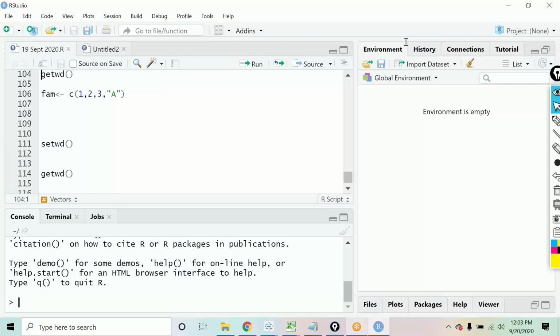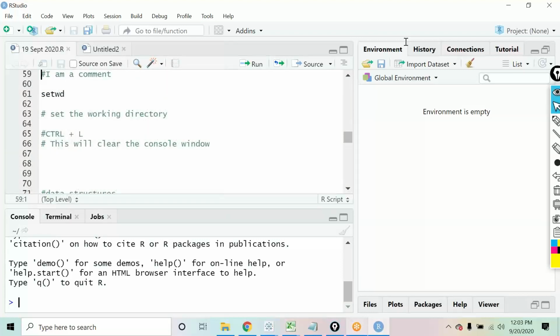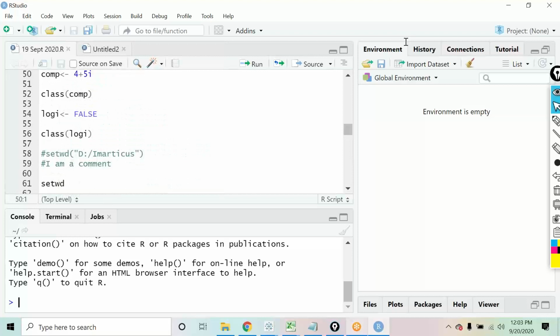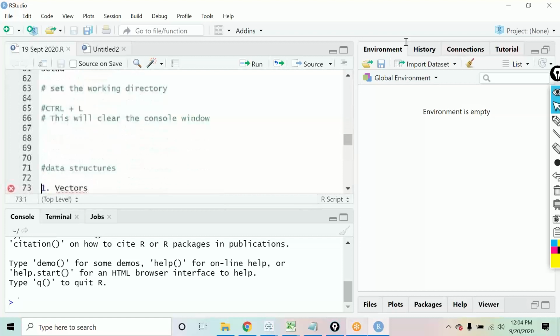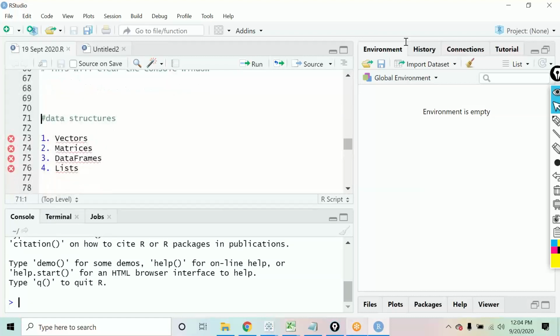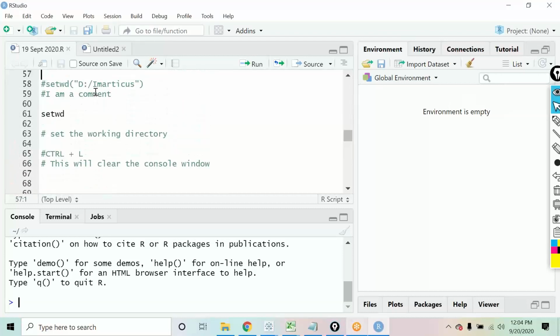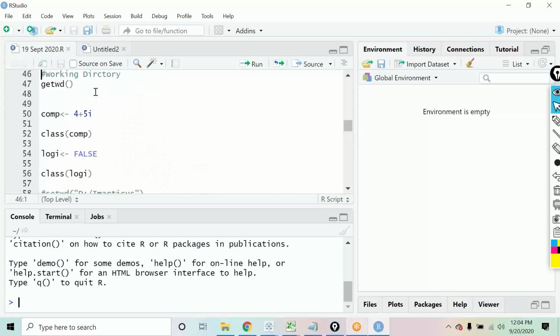So, just to give you a quick recap, yesterday we installed R and RStudio, the IDE. You all understand what an IDE is. Then we started understanding what the working directory is, how we can change the working directory, and how we can remove variables by using the function rm. Similarly, we started off with the term data structures, and we saw how we can put comments in R. And we studied the different data types that we have, for example logical, complex, and so on.